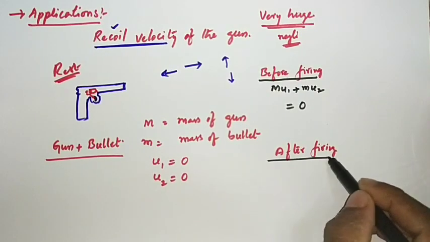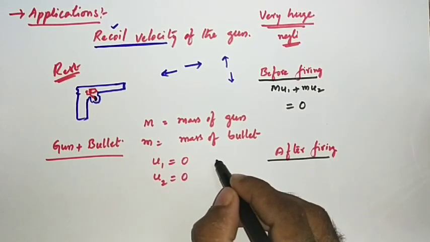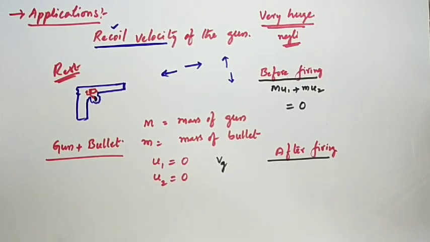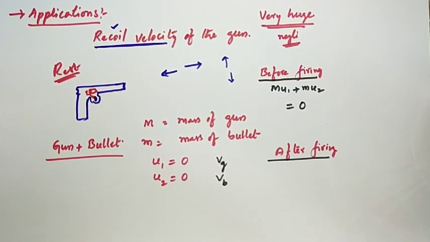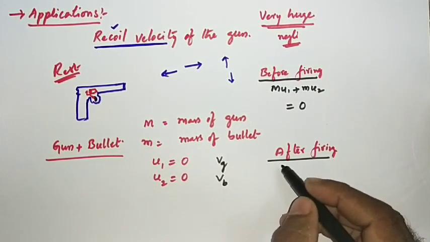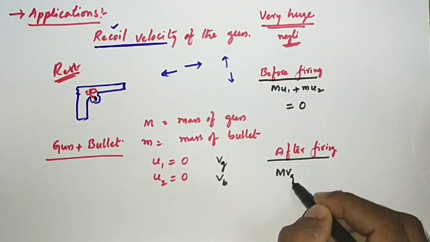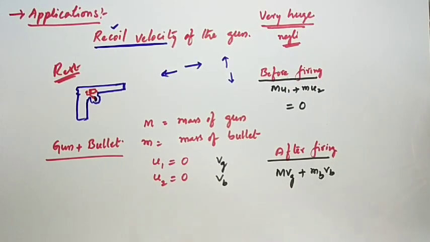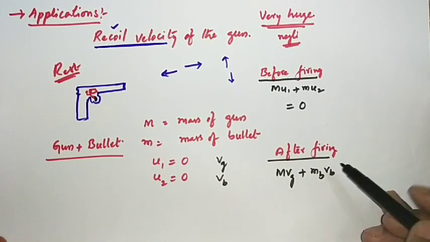Now let us see after firing. Let us take the velocity of the gun as vg and the velocity of the bullet as vb. The total momentum after firing is the mass of the gun into the velocity of the gun plus the mass of the bullet into the velocity of the bullet. According to the law of conservation of momentum, these two should be equal.